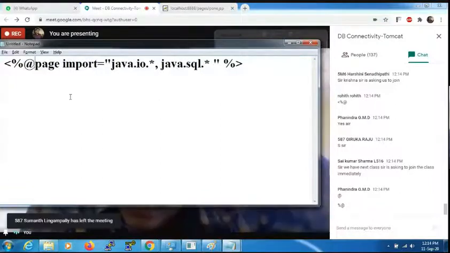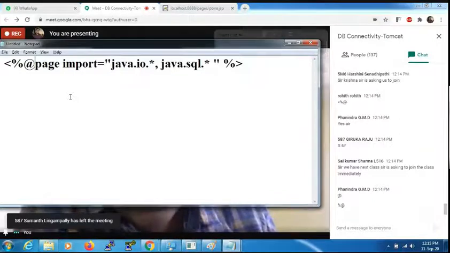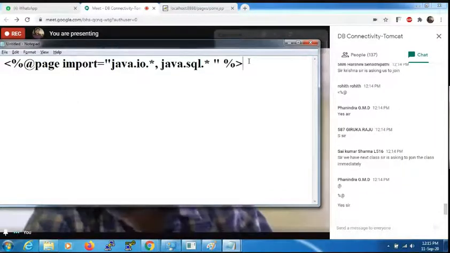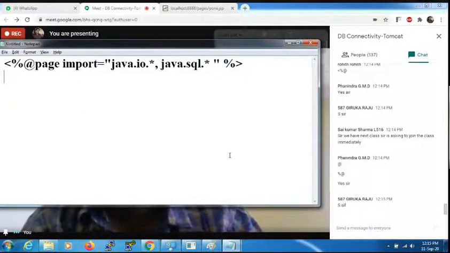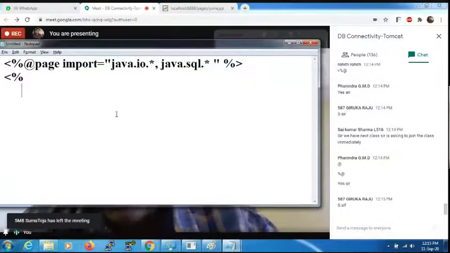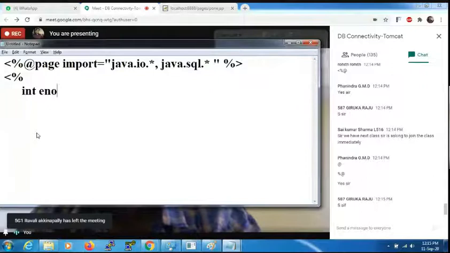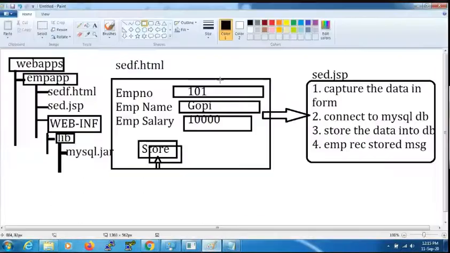Page import is equal to java.io.star comma java.sql.star at last percentage greater than. Is it okay, right, good. Then go for coding here. Right here in JSP, in order to write Java code we use less than percentage. Here we need to write integer employee number is equal to the data provided in the HTML form. The data provided in the HTML form will be stored in